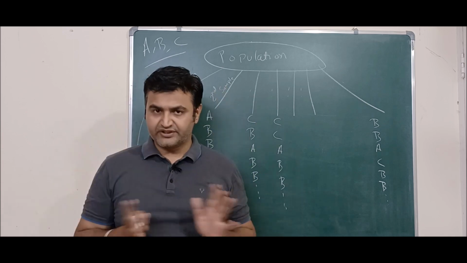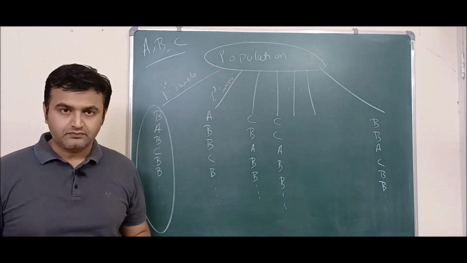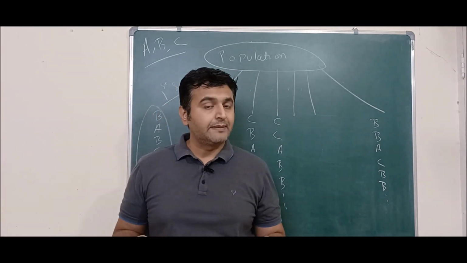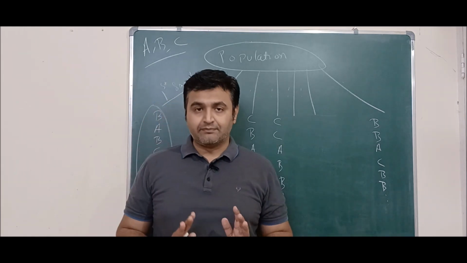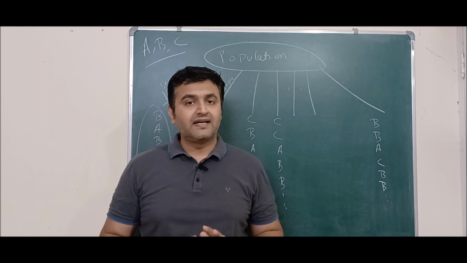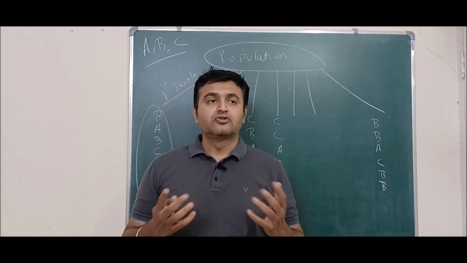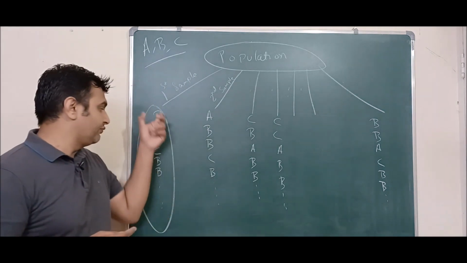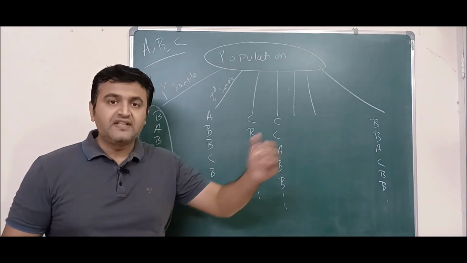So that is a population, and when you take a subset of that population, it is called a sample. Now coming back to the types of sample, there are two types: biased sample and unbiased sample. We should always go for an unbiased sample. Now when you say a sample is biased or unbiased, suppose like here I said, when you are taking a sample, make sure you ask the people of each category.